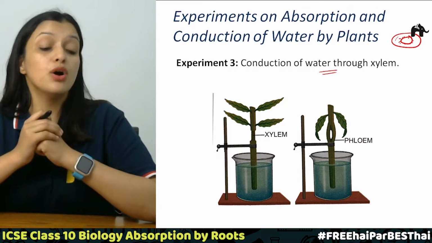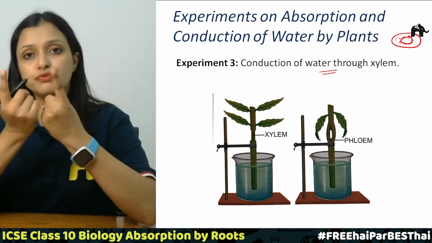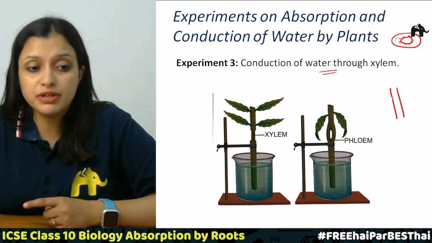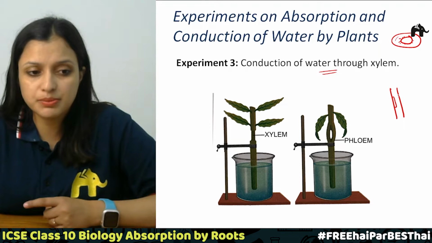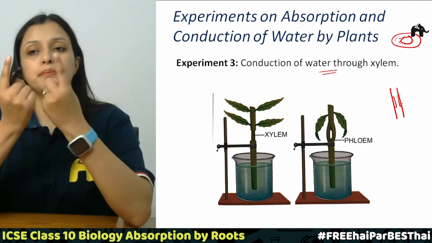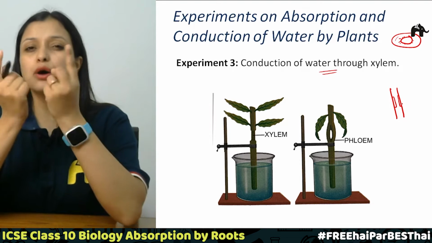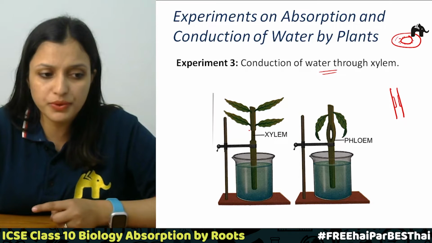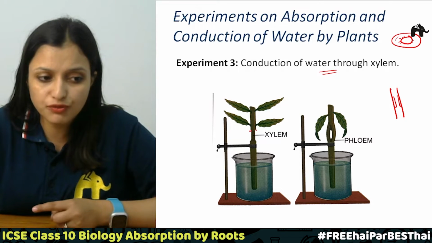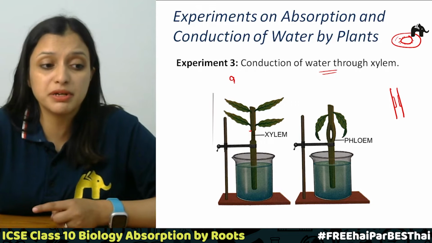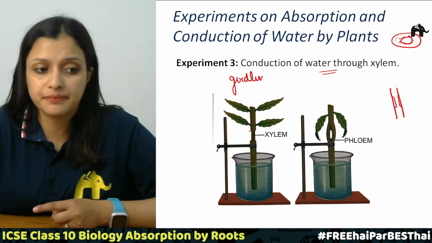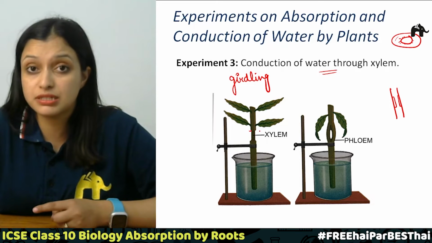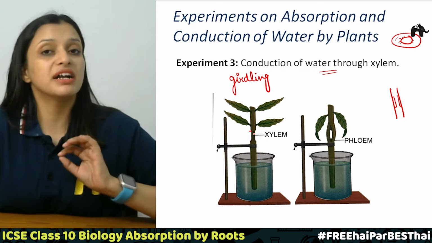Now, if this is a stem, we will remove around 3 centimeters of the outer parts of the plant, but the inner part will remain as such. As you can see over here, we have removed it in the form of a ring. This ringing experiment is called girdling, right? So we have removed the outer part of this stem, leaving the inner part intact.